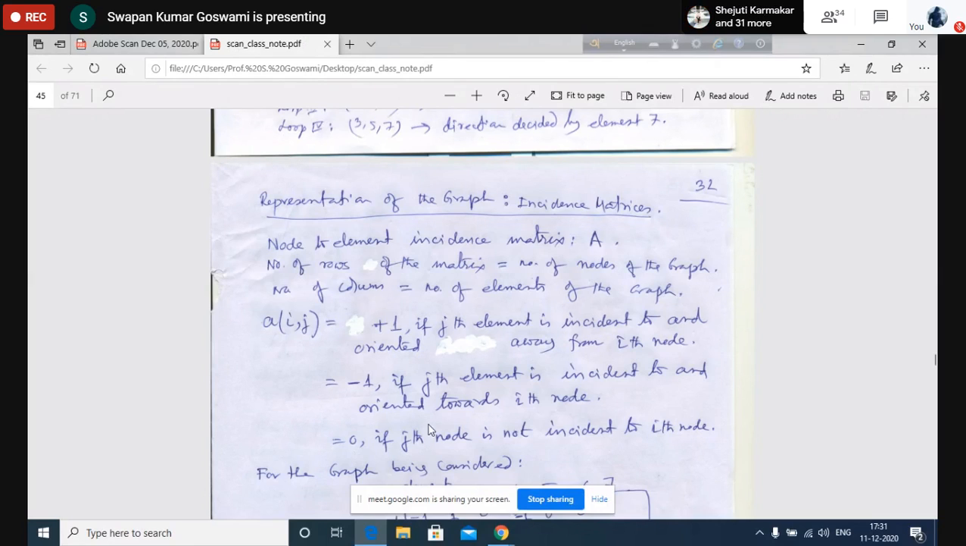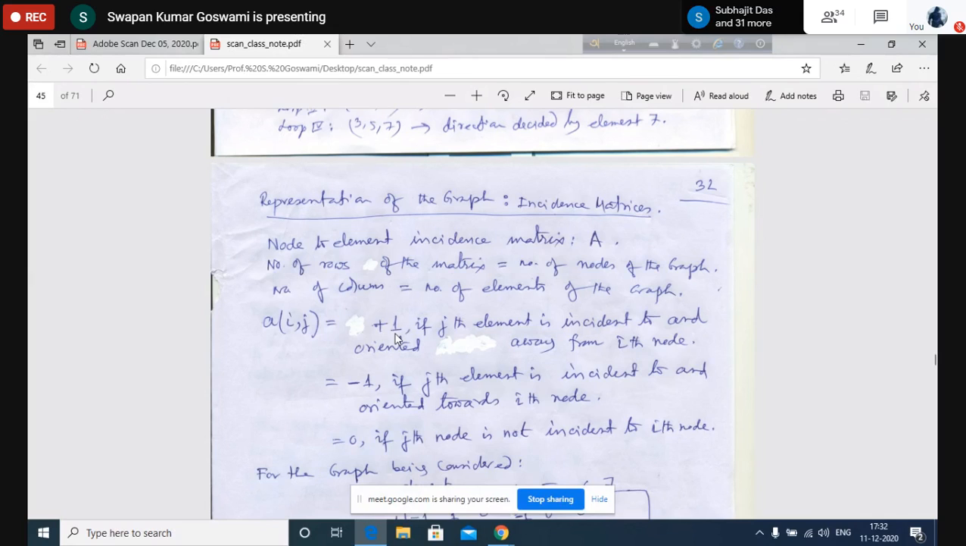Note here, the jth element corresponds to the column. The jth element is incident to and oriented away. That means incident to means the jth element is connected to the ith node. If there is a connection between the jth element and the ith node, that means if the ith node is a terminal of the jth element, then there will be some connection. If the ith node is a terminal of element j, and the direction is such that it is away from the ith node, then the entry will be +1.